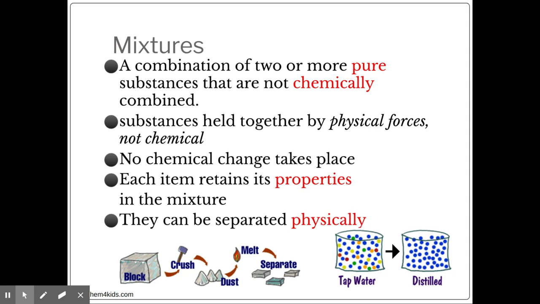Boiling. If we have salt in water, we can boil the water, and the salt would be left behind once all of the water has been boiled. So there's lots of different physical means that you can go through. Chromatography, where you separate different inks by having the inks travel up the paper with a solvent. Those are physical changes.